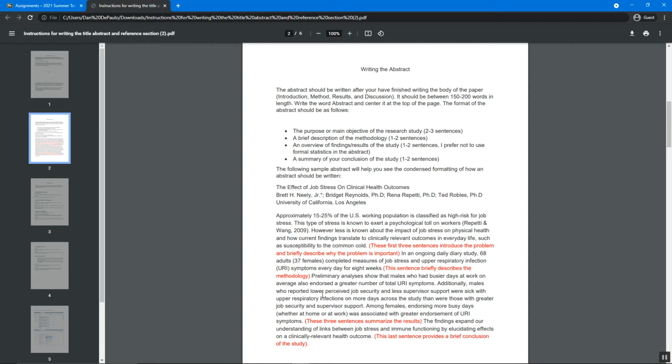Preliminary analyses show that males who had busier days at work on average also endorsed a greater number of total URI symptoms. Additionally, males who reported lower perceived job security and less supervisor support were sick with upper respiratory infections on more days across the study than were those with greater job security and supervisor support. Among females, endorsing more busy days, whether at work or home, was associated with greater endorsement of URI symptoms. These sentences summarize the results.